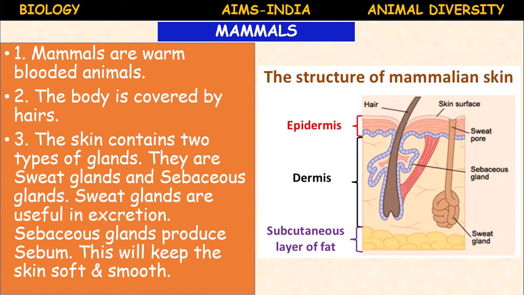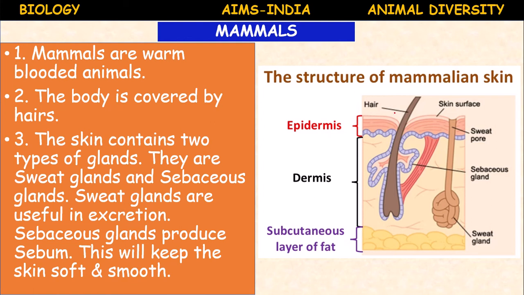They are sweat glands and sebaceous glands. The sweat glands are useful in excretion. The sebaceous glands produce sebum, an oil-like substance. This will keep the skin soft and smooth.